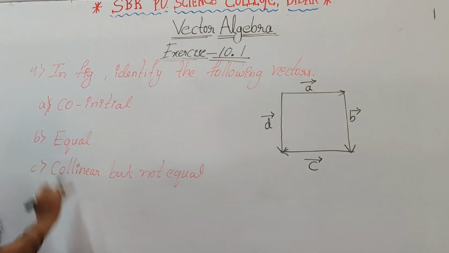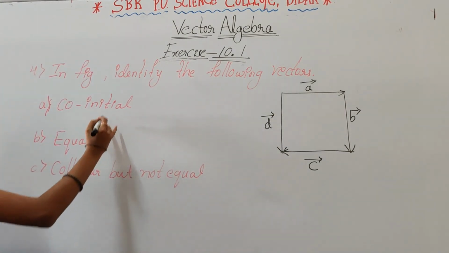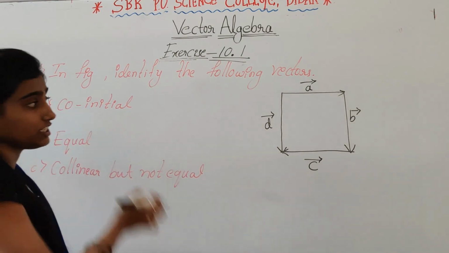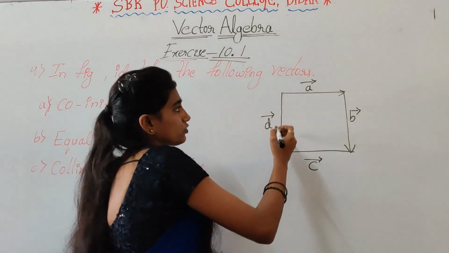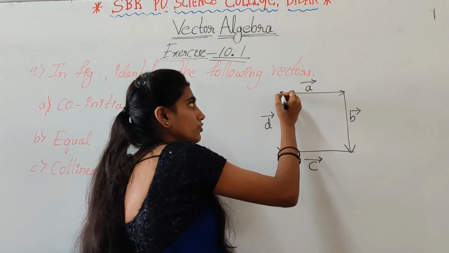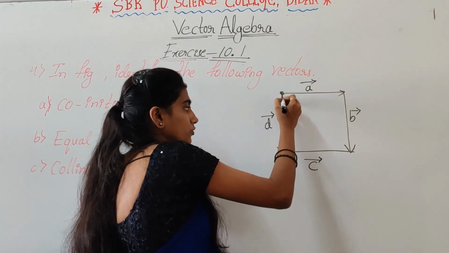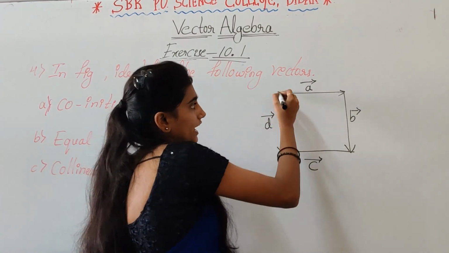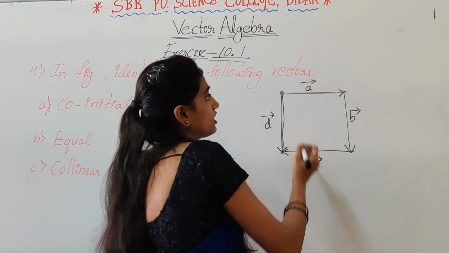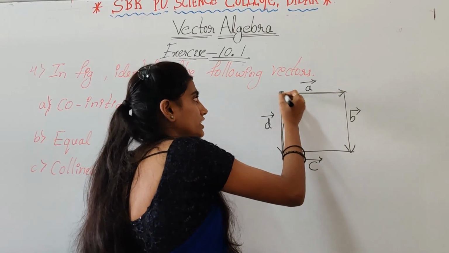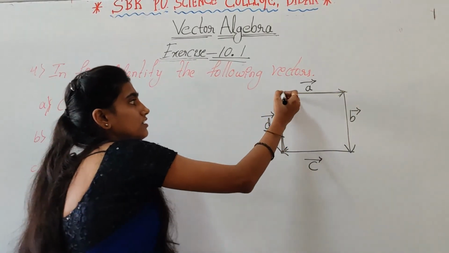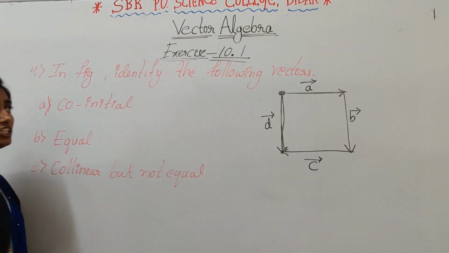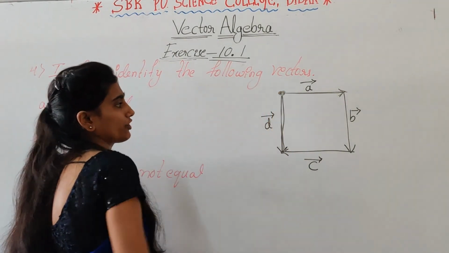So first one is co-initial. So co-initial means two or more vectors are having same initial point. So see here, from this point vector D is there and vector A is there. So vector A and vector D has same initial point. This is the starting point, right?